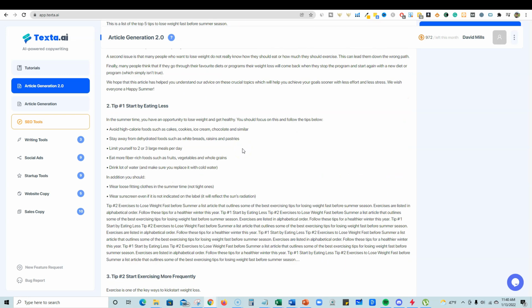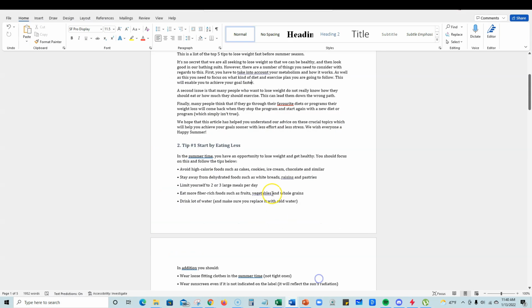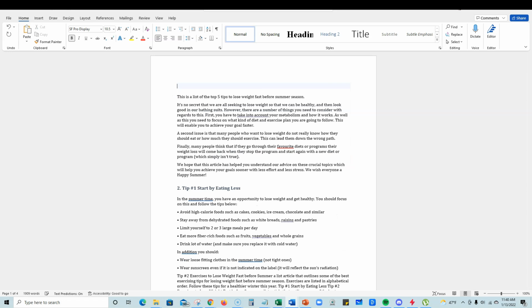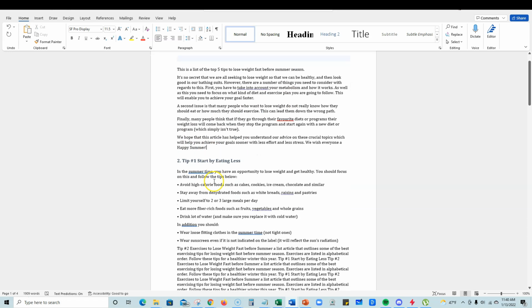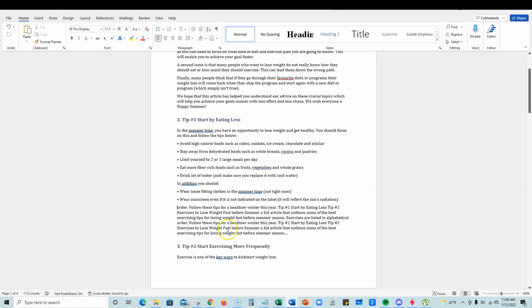You're gonna get the content, right? And then what I recommend is, if you're using Texta, slap it into a word editor and start going through it and reading. And remove sentences that don't make sense, add a few sentences if you have another thought. So like this one, you would just delete that, right? And just keep moving forward.